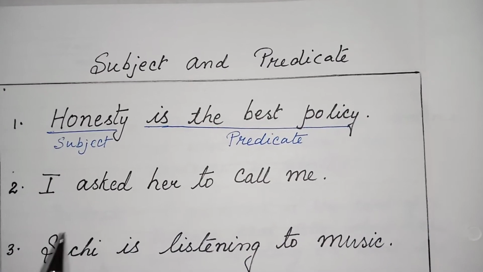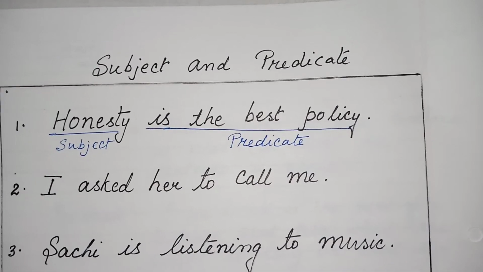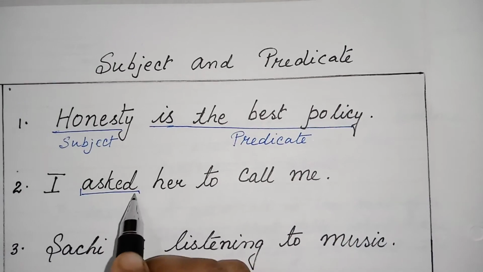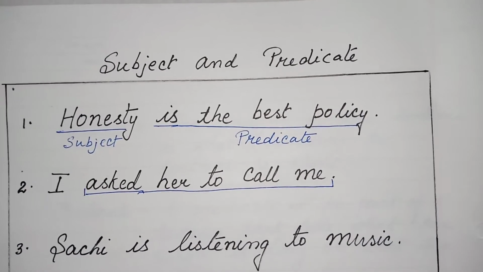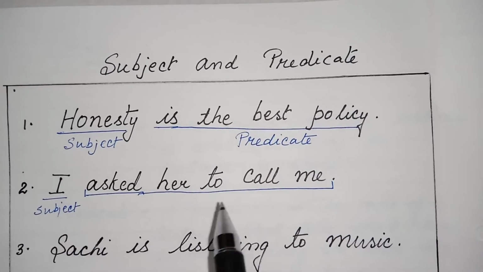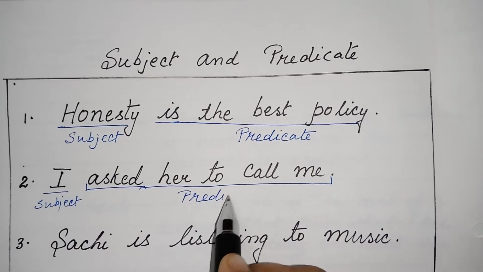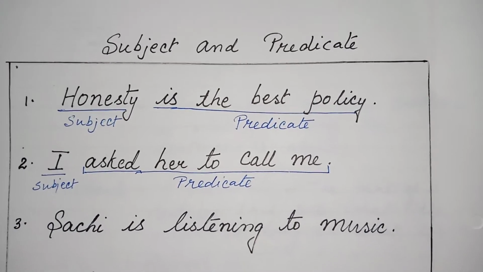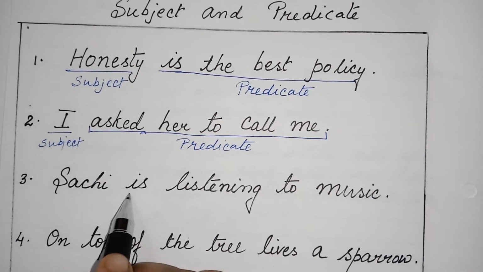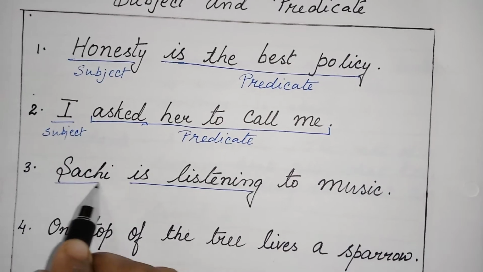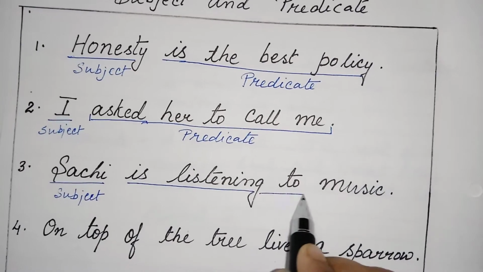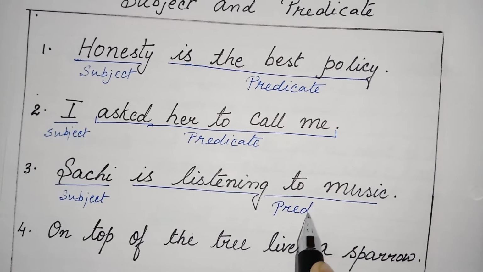Second sentence. I asked her to call me. The verb here is asked. So, who asked? I asked. Quite clear. Subject and the predicate. Sachi is listening to music. Who is listening? Sachi. Subject, and the remaining part is the predicate.